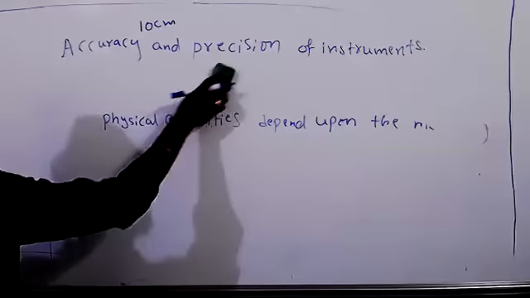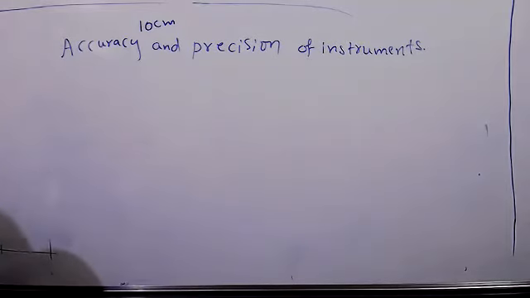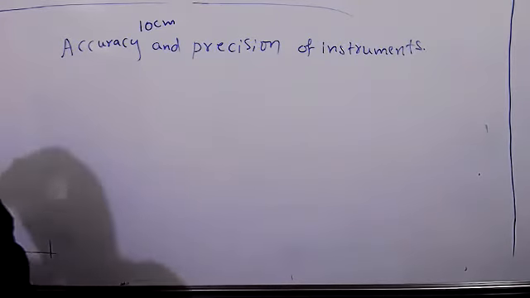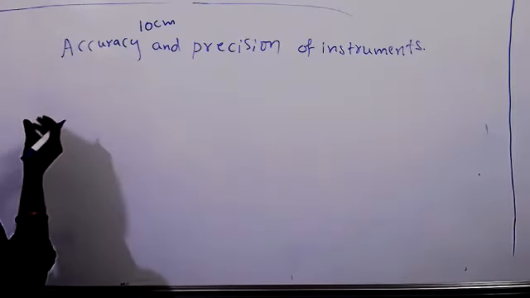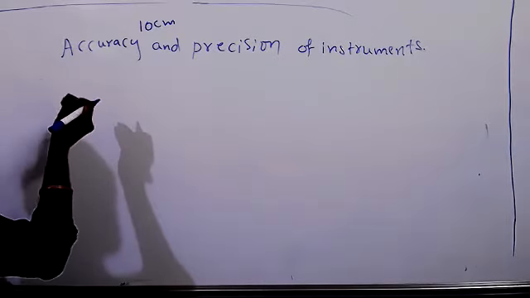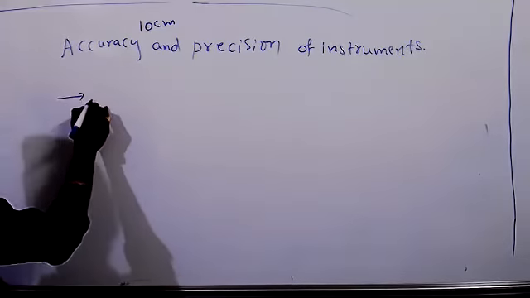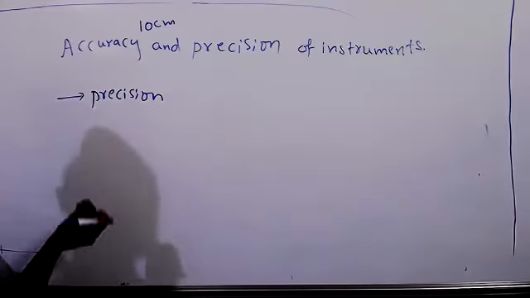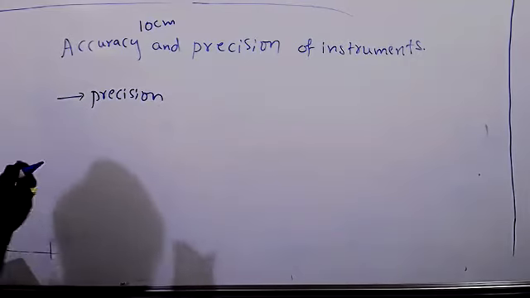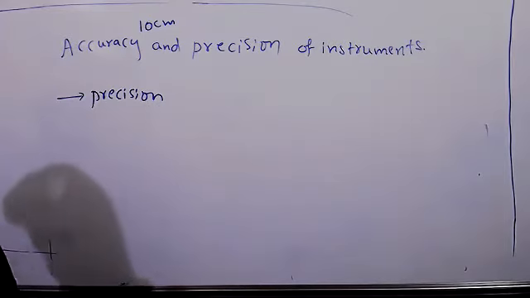Now tell me, numerical value is depending on what? Numerical value of a physical quantity: when you are measuring the physical quantity, you will get one numerical value. That numerical value is depending on what? The instrument or method of measuring. Precision of the instrument you are using to measure, and the method of measuring.